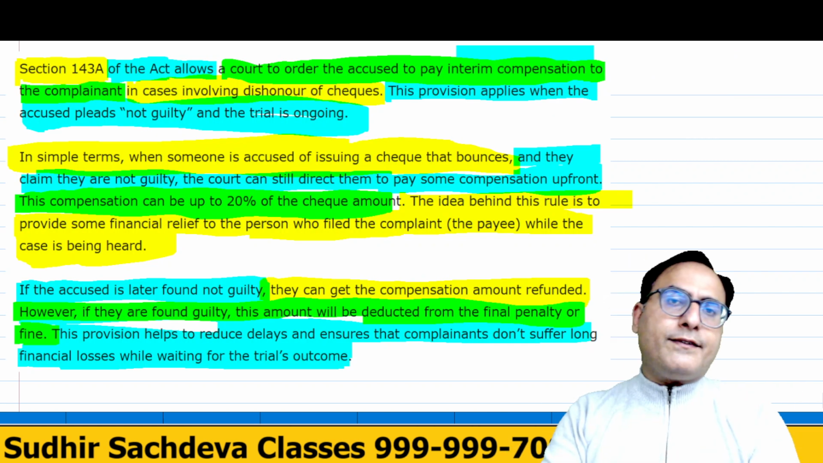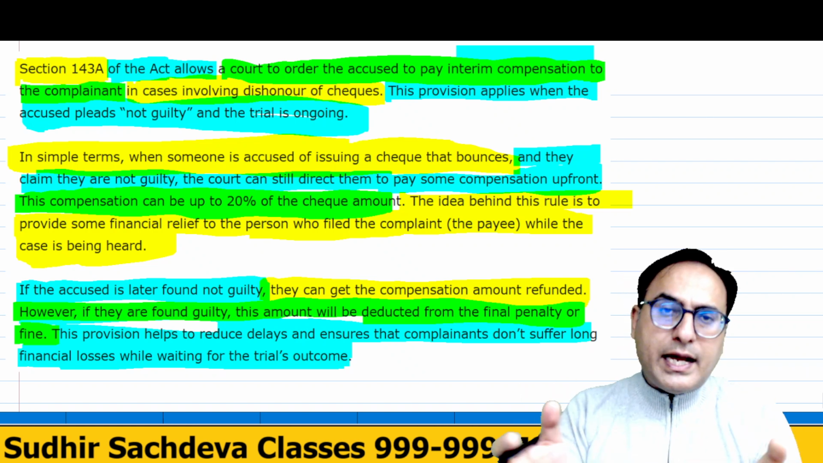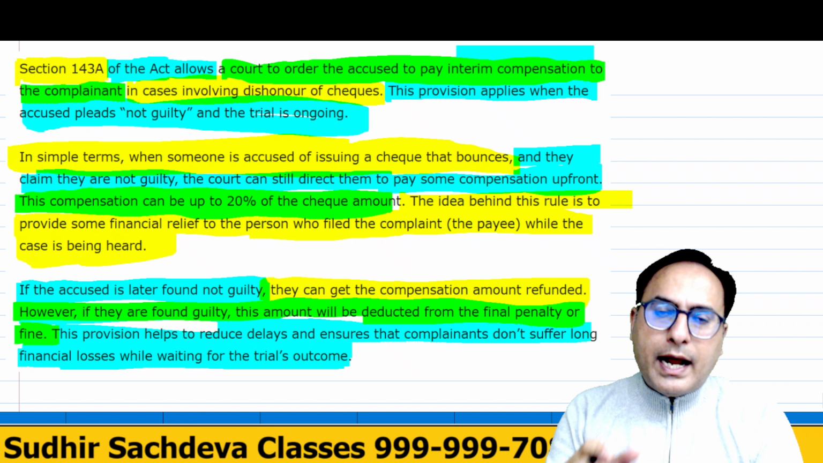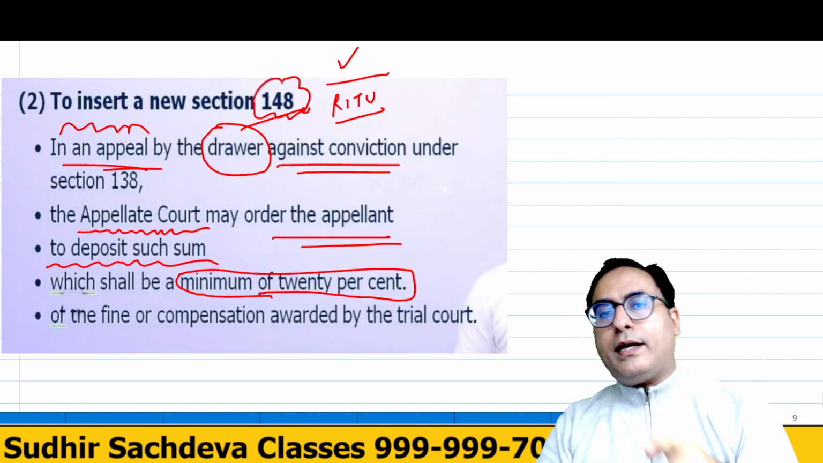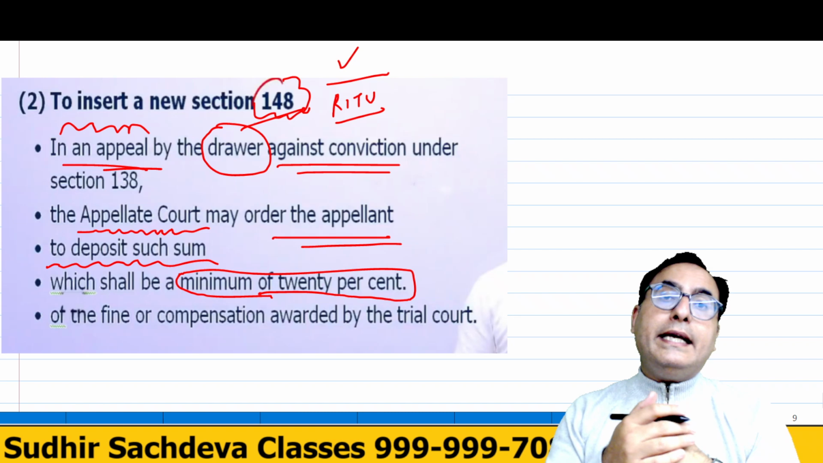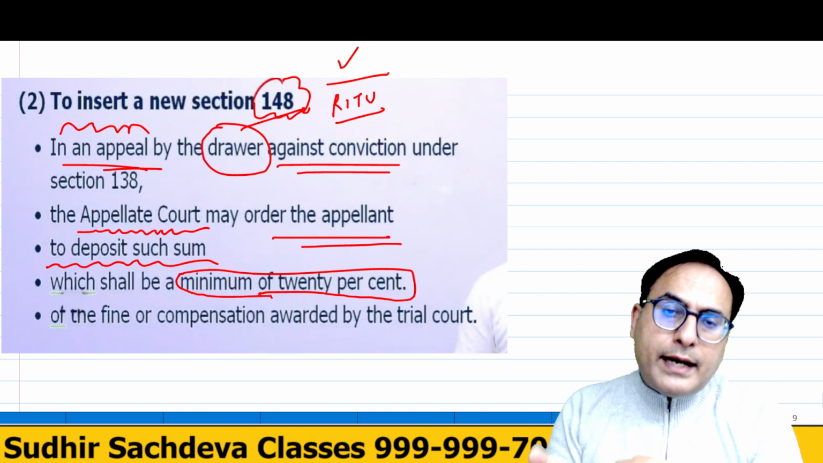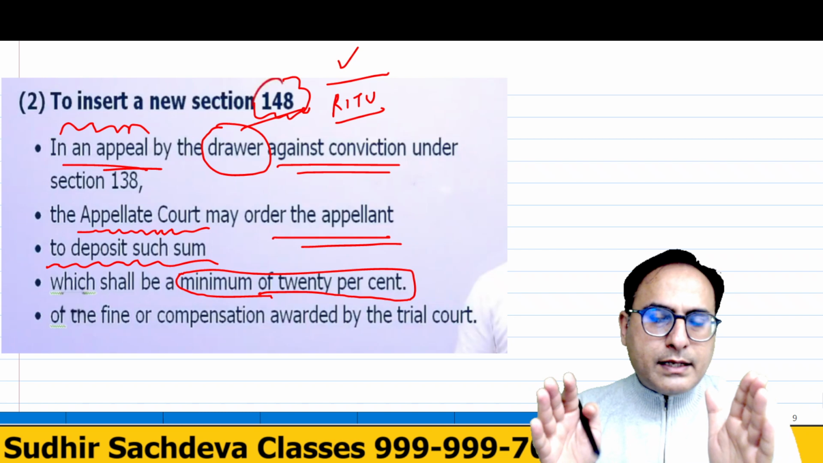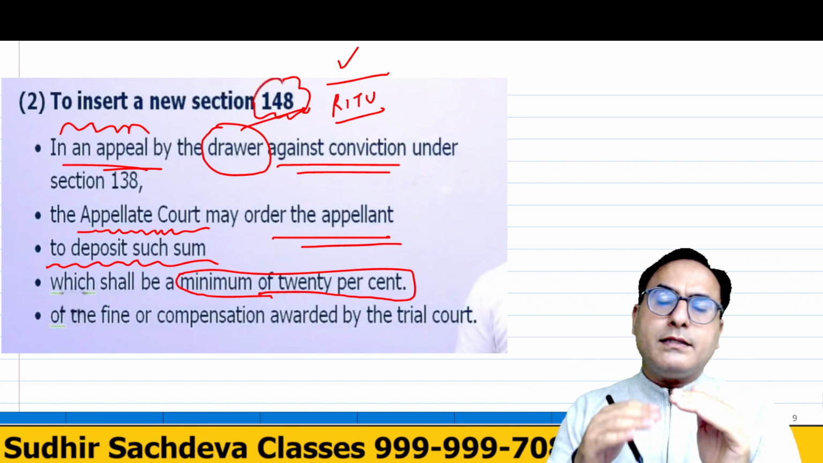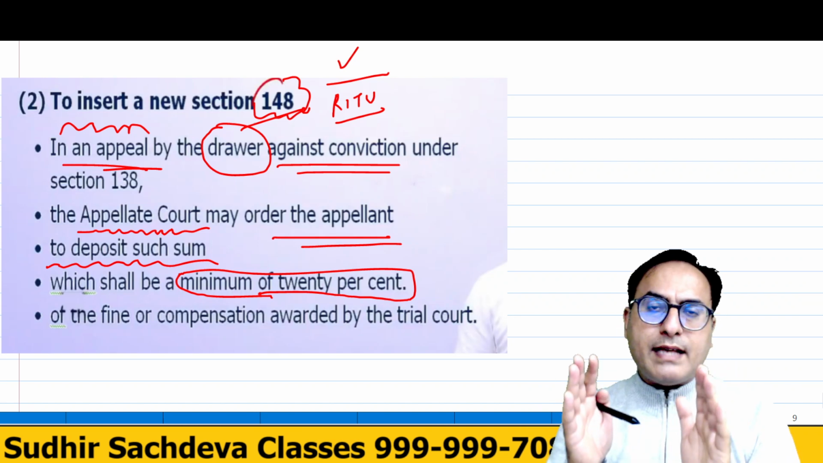And if the case is filed, what the trial court can say about the interim compensation that we have discussed. And if the drawer goes to the appellate authority, the appellate court, the higher court, what interim compensation they can ask for, right? This is what has been discussed in this particular case, and this is the most important question in your examination.